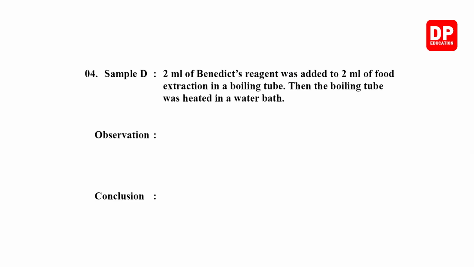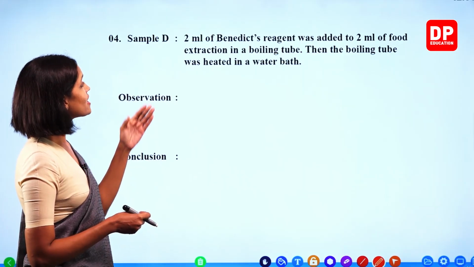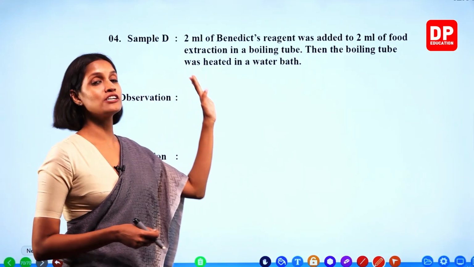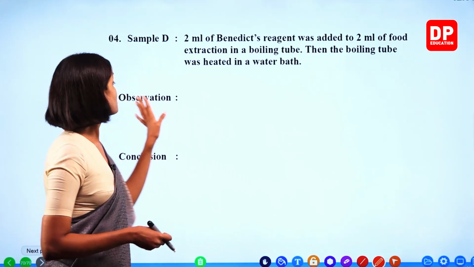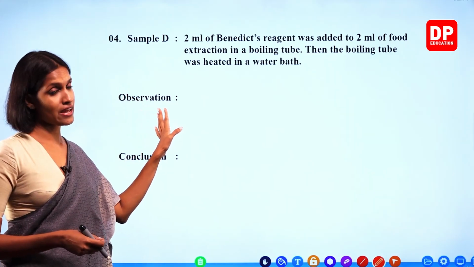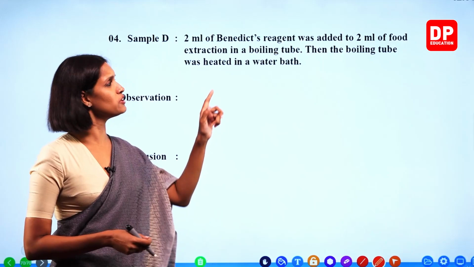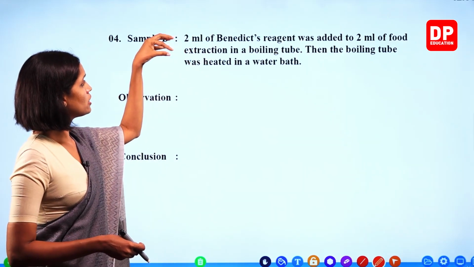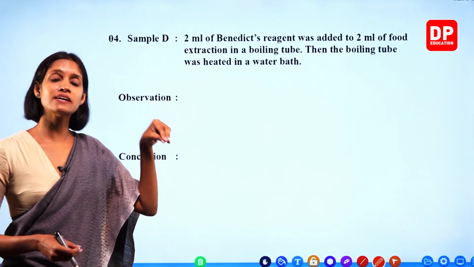Right. Number 4, sample D. 2 milliliters of Benedict's reagent was added to 2 milliliters of food extraction in a boiling tube. Benedict test is done to identify simple sugar or glucose. Then the boiling tube was heated in a water bath. We observed this one in the lab. What was the observation? When you add the Benedict solution to the boiling tube, what is the color, children?